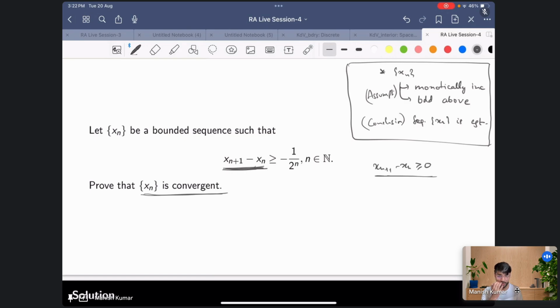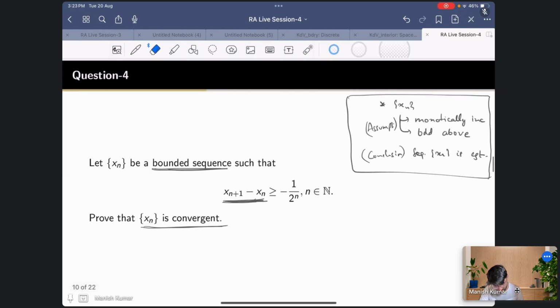And then we can look at whether it is bounded or not. Anyway, this is given to be bounded, so what we need to check is whether it is increasing or not. We cannot conclude from here, right? So we'll try to use some other stuff. So this is the hint that we have to use this result.